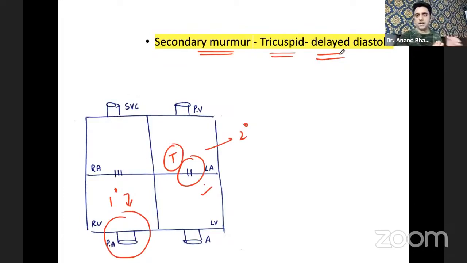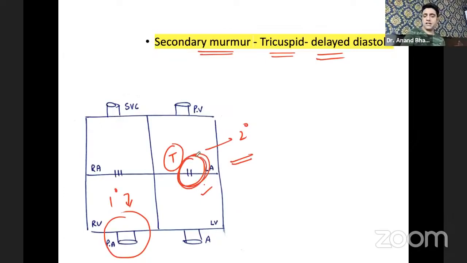If you put a pen, if you put a hand, or if you just look with the naked eye, there's a grading of parasternal heave, but it is one of the clinical examinations which you see, and which you confirm later, so you can see. Okay, yeah. So the secondary murmur in the case of atrial septal defect is at the level of the tricuspid valve, and